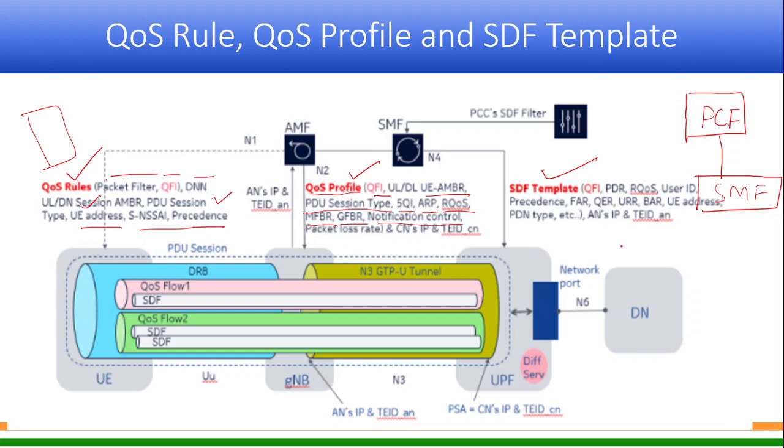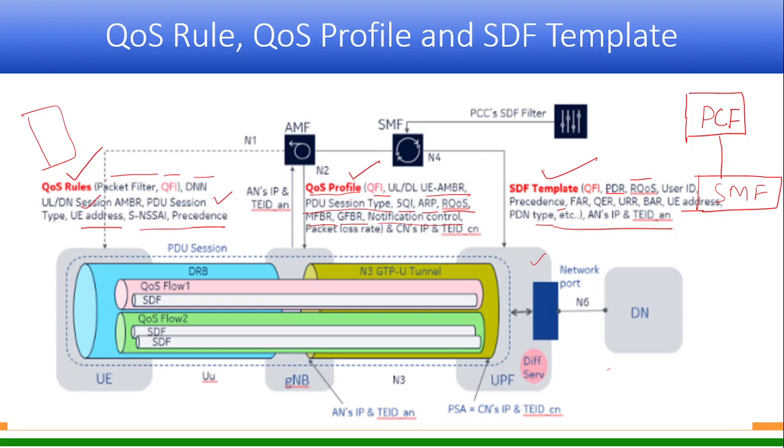And the SDF template, which goes to the UPF, is nothing but your packet data rule, reflective QoS if it is applicable, precedence, a lot of things will go, right? UE address, PDN type, all these parameters are sent to the UPF to manage the quality of service. So it is the SMF which is controlling the UE, gNodeB and UPF to apply a particular quality of service.